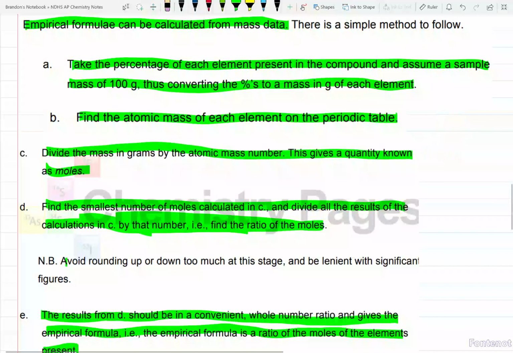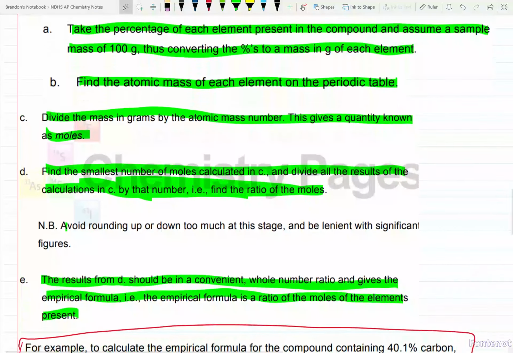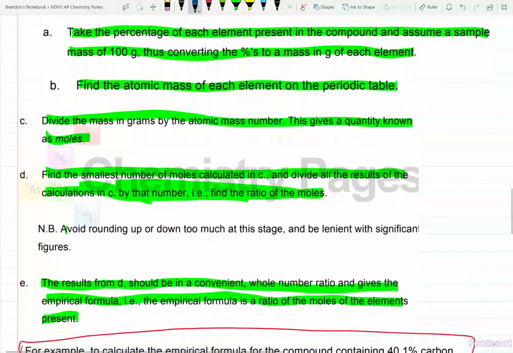Letter C, divide the mass in grams by the atomic mass number. This gives a quantity known as moles. Basically what you just did was turn grams into moles. A lot of y'all remember how to do that. We used a molar mass to do that. Step D: you will then find the smallest number of moles calculated in letter C up here and divide all the results of the calculations in C by that smallest number. This will give you a ratio of the moles.